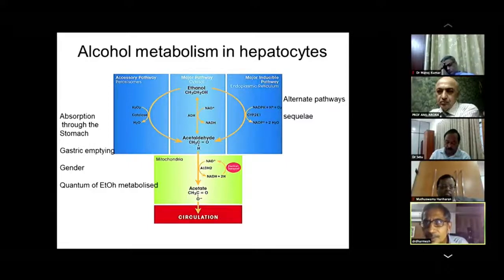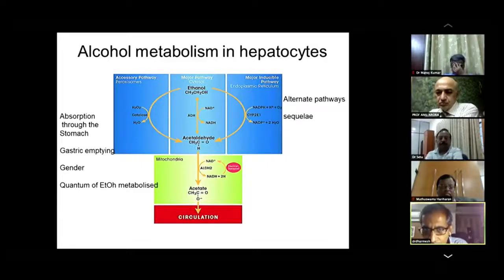And lastly, the occurrence of the fatty liver, which is again because acetaldehyde gets converted to acetate. This step occurs in the mitochondria. In the mitochondria, again, you have got more NADH than NAD. Because you have got more NADH than NAD, therefore the Krebs cycle gets inhibited because the malate cannot get converted to oxaloacetate. For this step, you need more NAD than NADH.